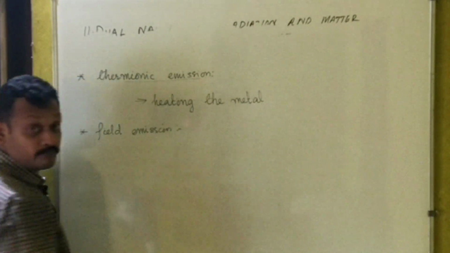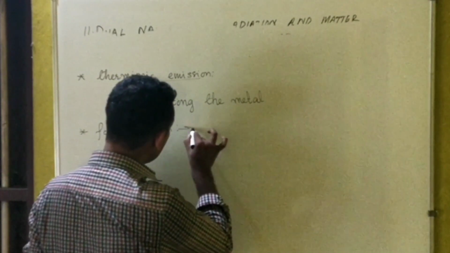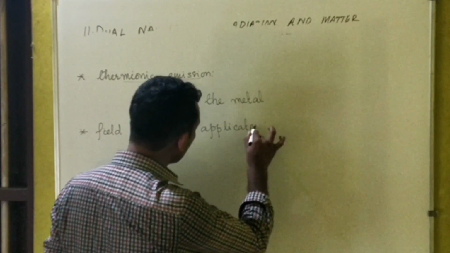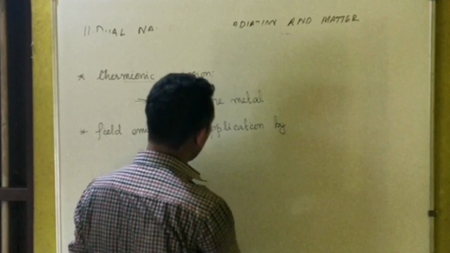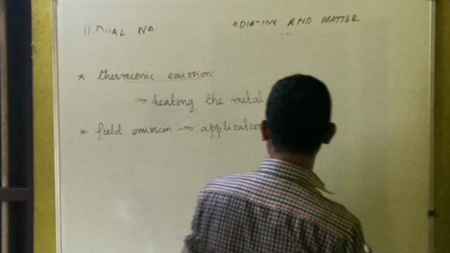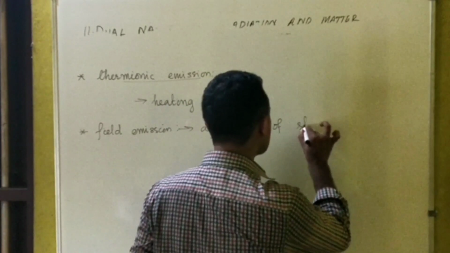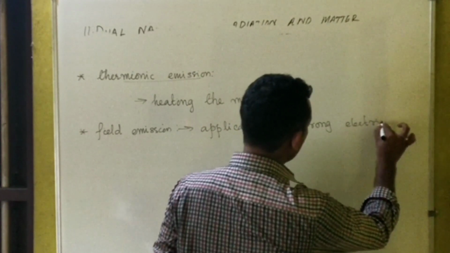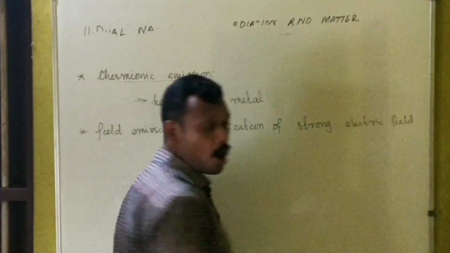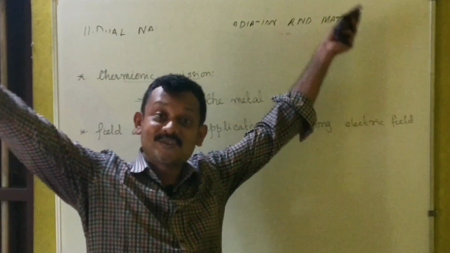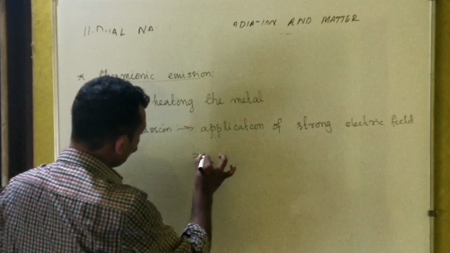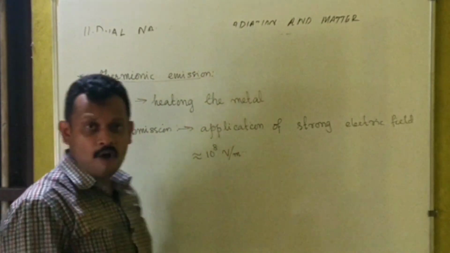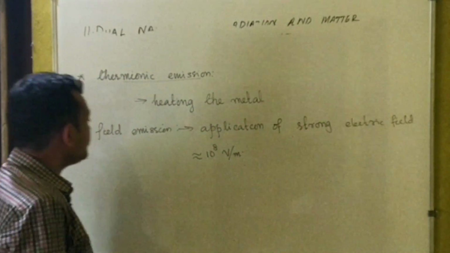It is a method of emission of electrons by the application of a strong electric field, a very strong electric field, of the order of 10 raised to 8 volt per meter. That is the amount you have to apply.